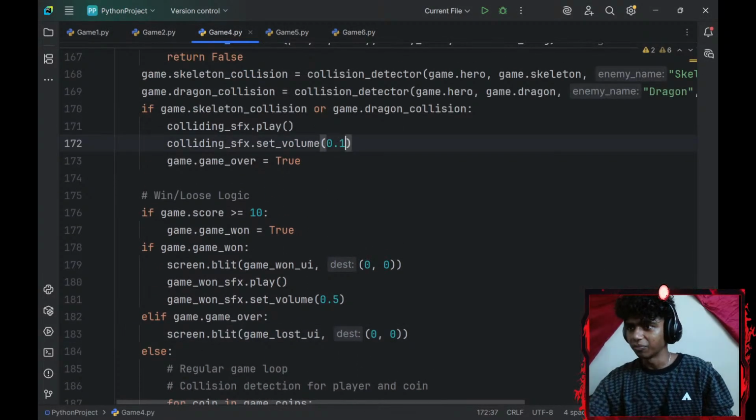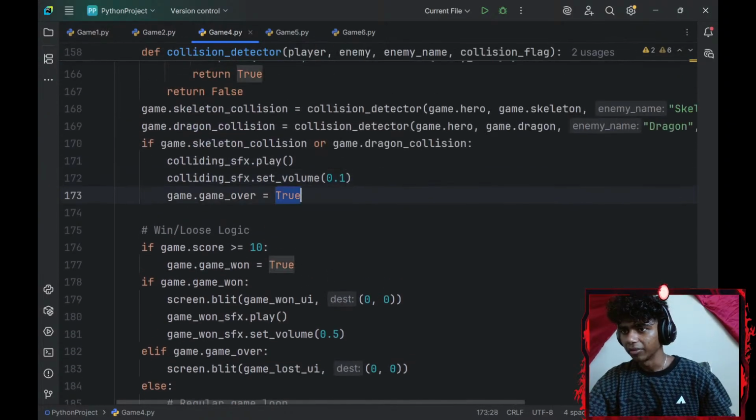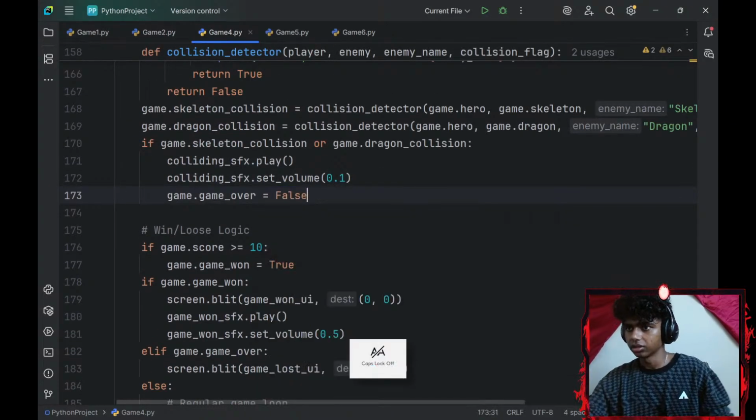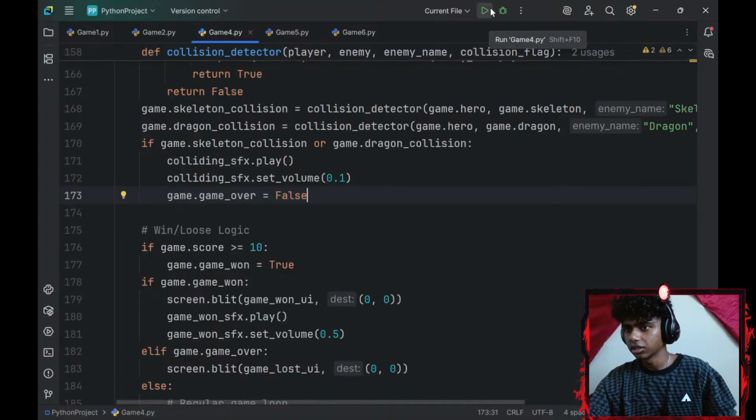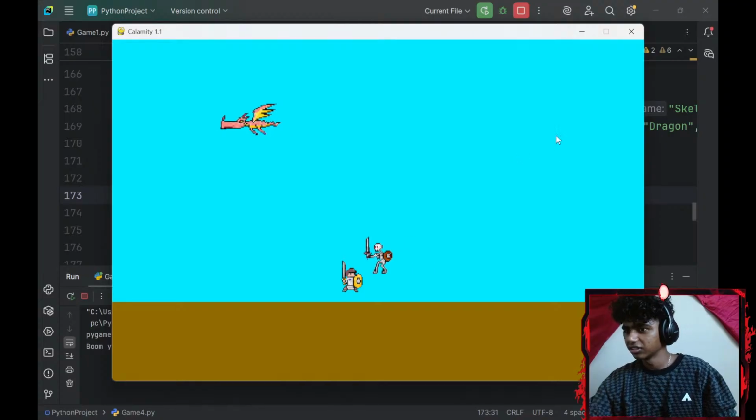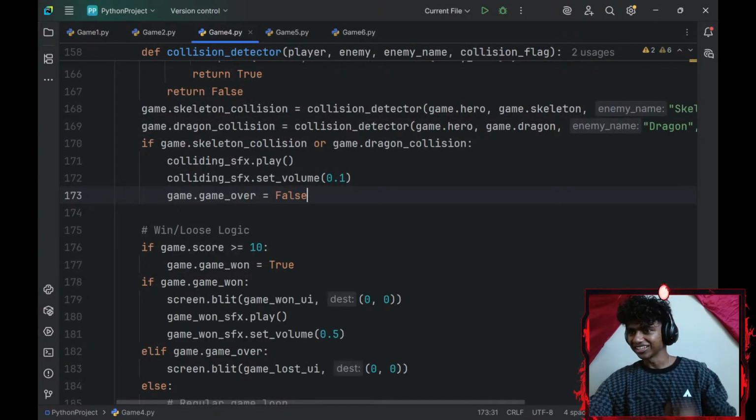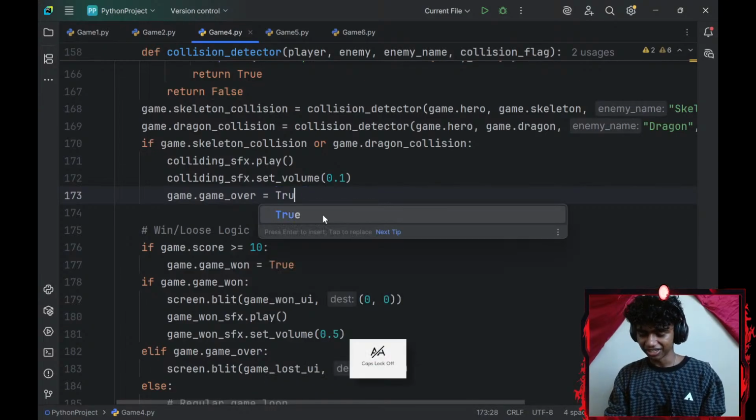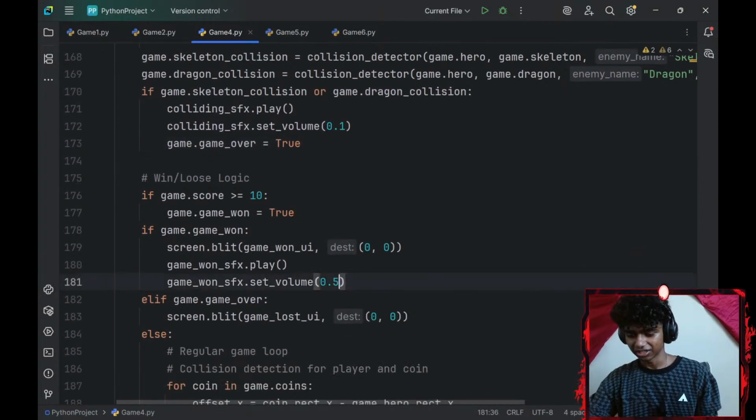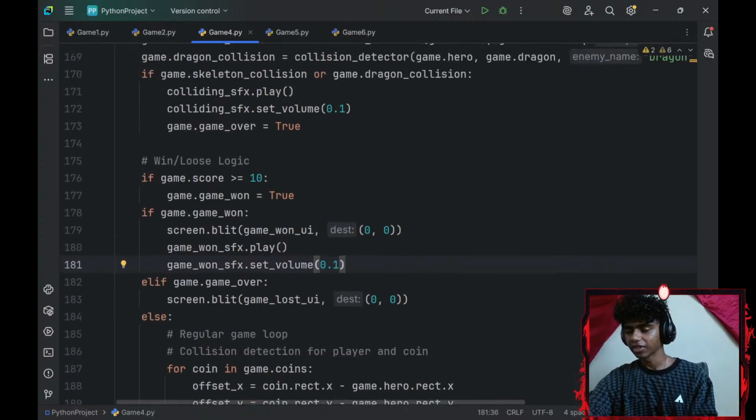Let me change that to 0.1. And maybe change that to false as well. Okay, this is just going to be my slashing voice. Guys, why does your voice sound so robotic? Okay, at least it works. Let me change that to true. Change that to 0.1. Okay. I guess we gotta work with what we have.